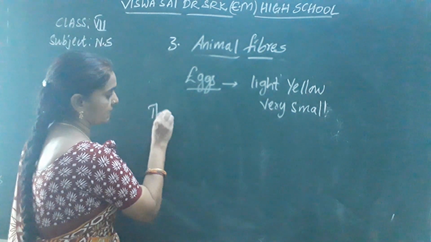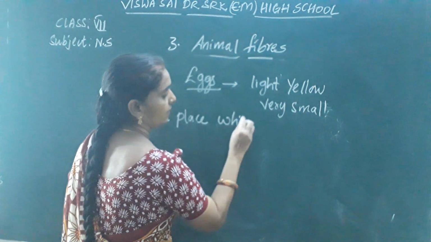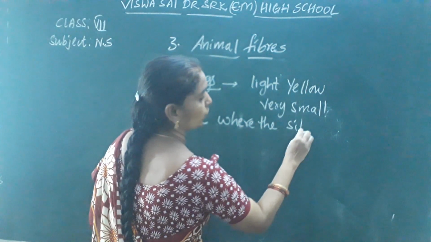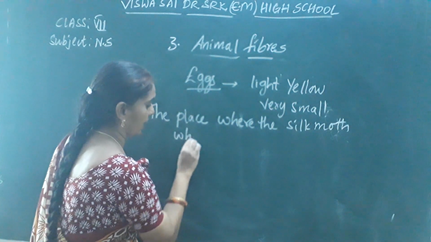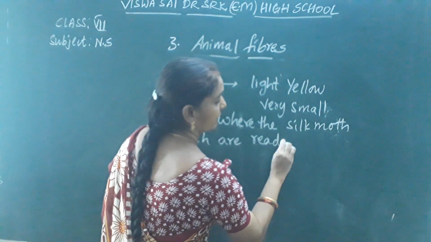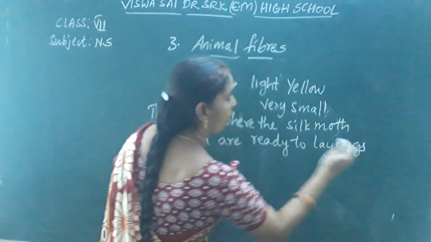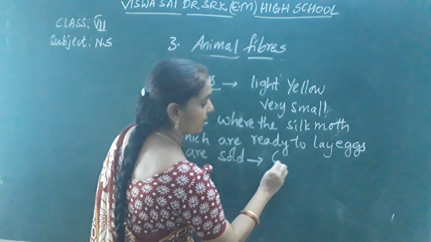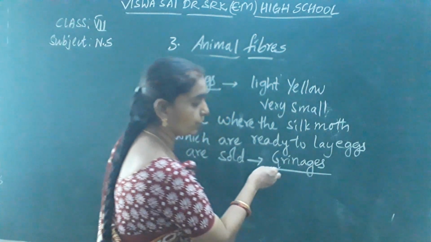Grainages. The term grainages is a new term to you.